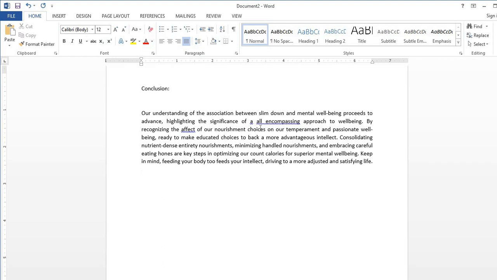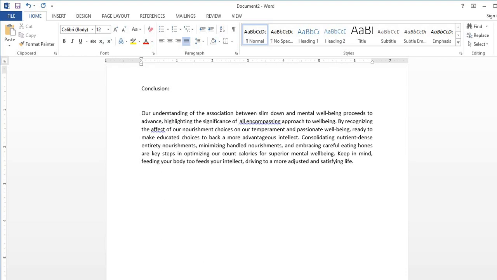As you guys can see over here, the Microsoft Word has even highlighted an error for us here. So let's try to read this and see what we can delete. Our understanding of the association between slim down and the mental well-being proceed to advance, highlighting the significance of all-encompassing approach to well-being. There shouldn't be a, so we need to delete that.